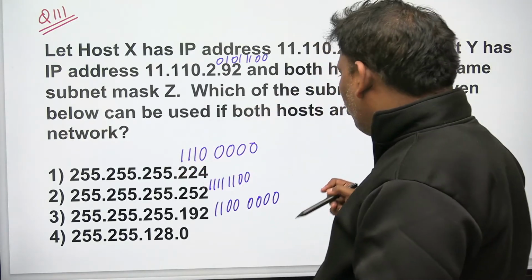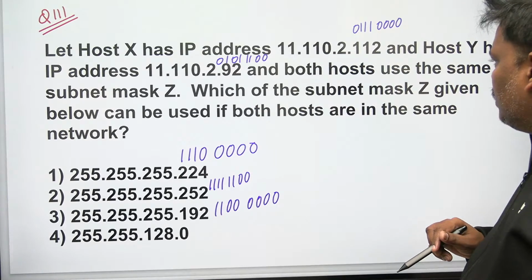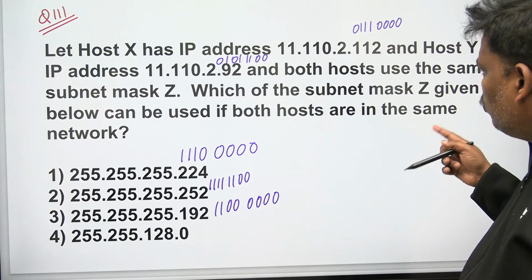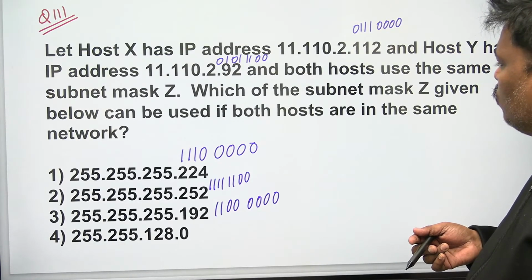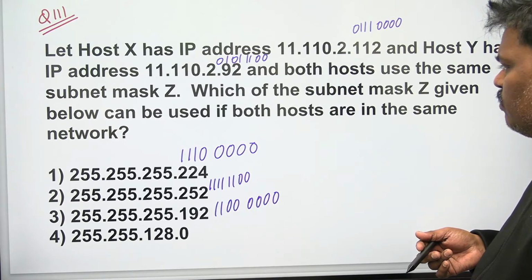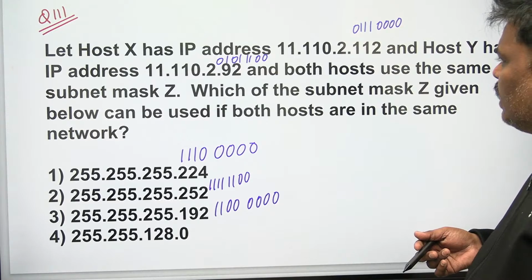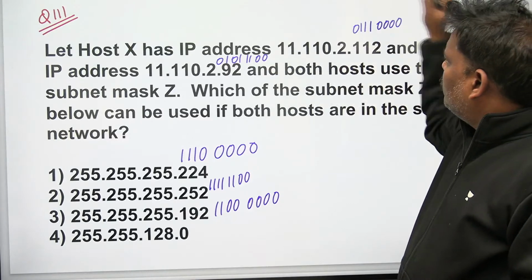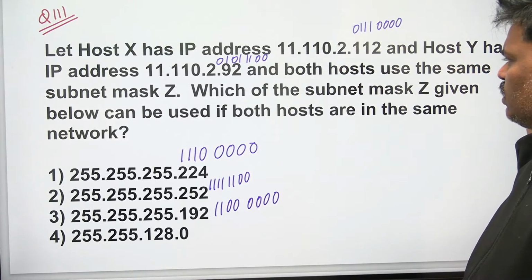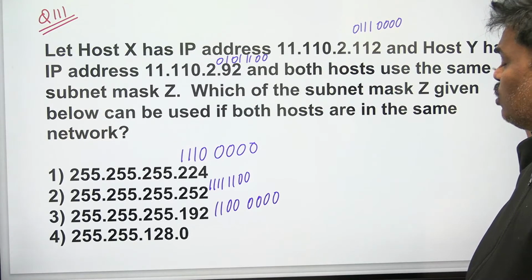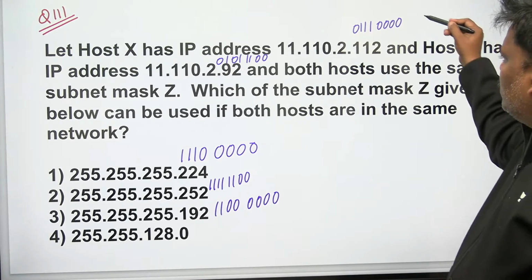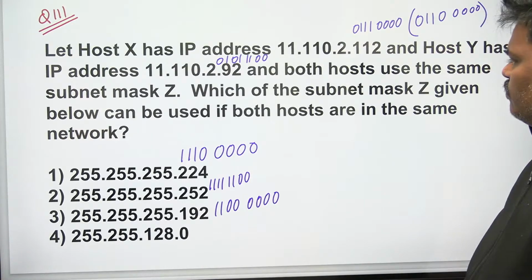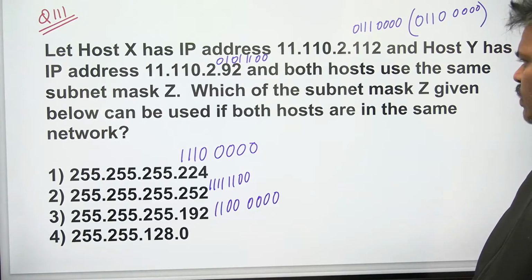First option with X. If you observe clearly, 3 255s are there. So 11, 110, 2 will come. That's okay. But what about 112? What about 224? In the 112, 0 triple 1. But here 111 0. How many will match here? 4 zeros, I think no use. 0 triple 1, 0 triple 1, 111 0. I think 2 will match. So this will become 0 111 0 like this if you do the AND operation. That is the first option with X.